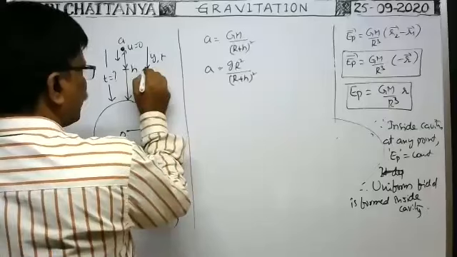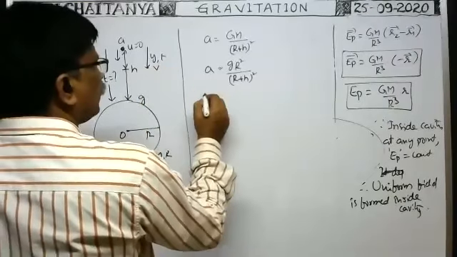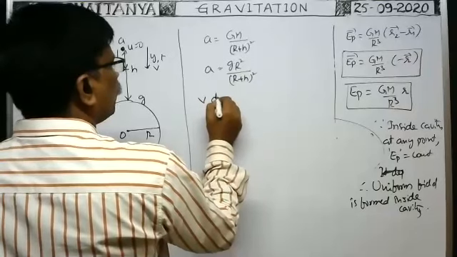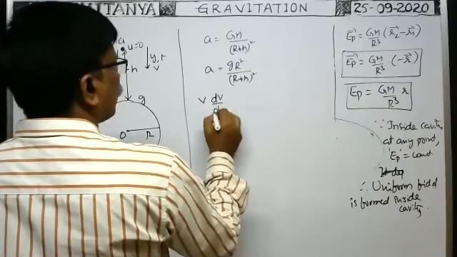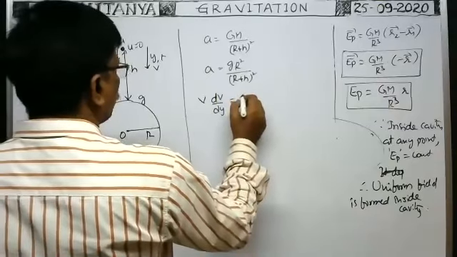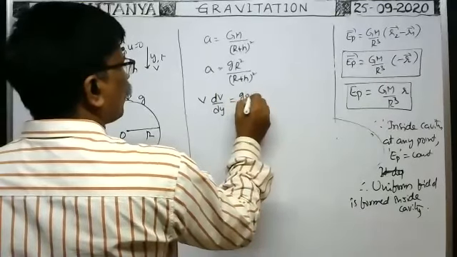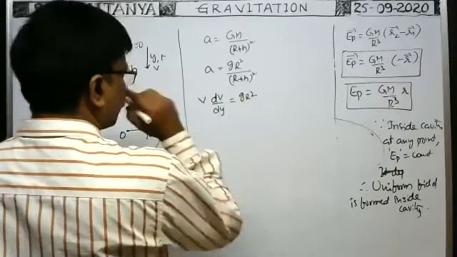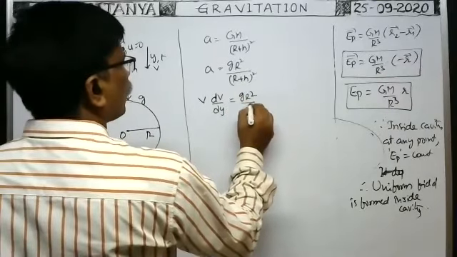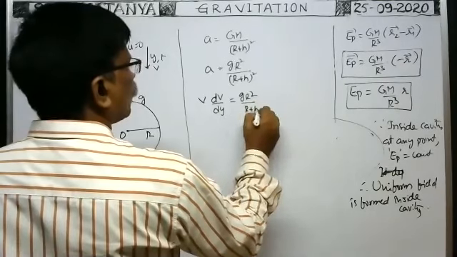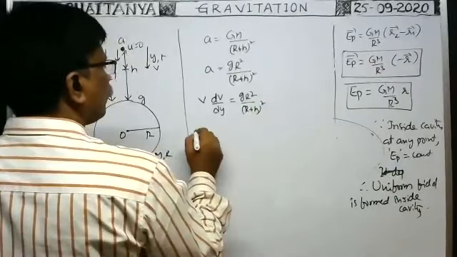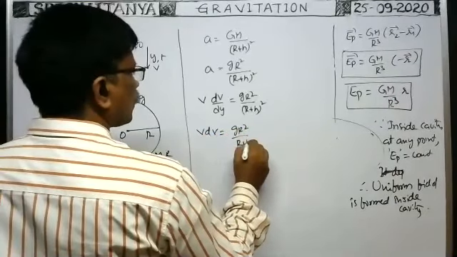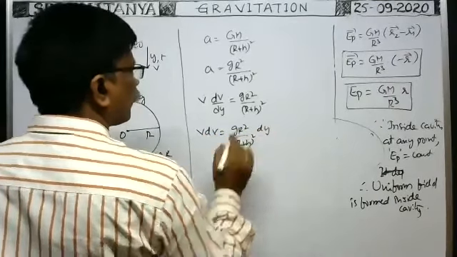For that, suppose at this position the velocity of the body becomes say v. Then this can be written as v into dv by dy is equal to g R squared by, of course here we took it as h, okay, g R squared by (R plus h) whole squared. Okay, therefore v dv is equal to g R squared by (R plus h) whole squared into dy.